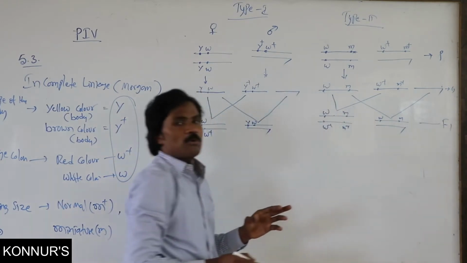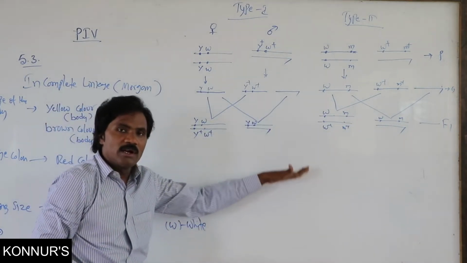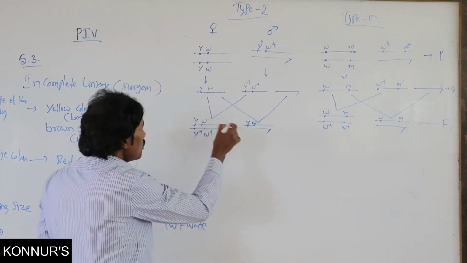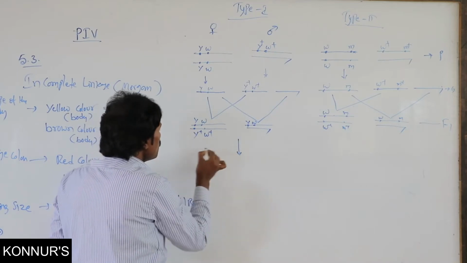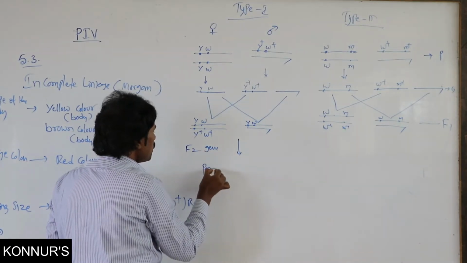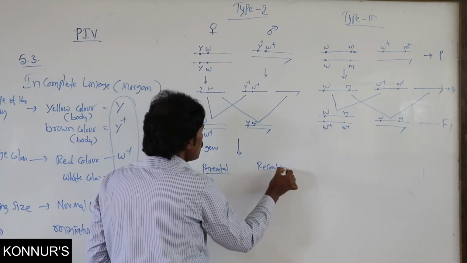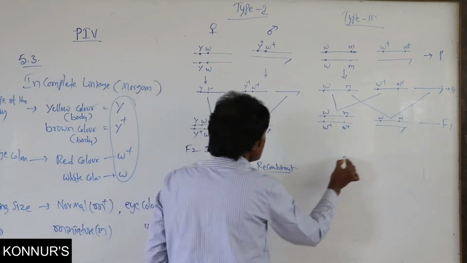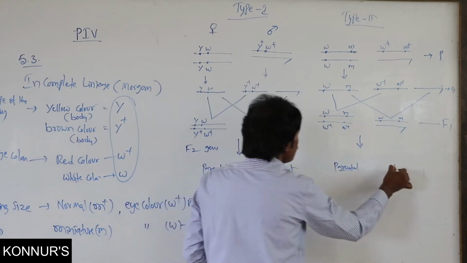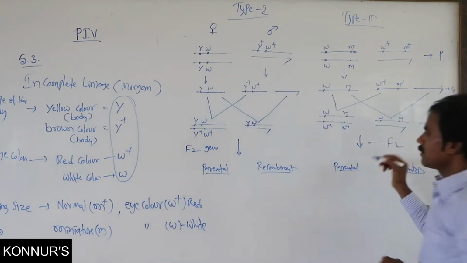In that F1 progeny, one can know in detail in the F2 progeny what the recombinant percentage is. In the F2 generation, there are the parental type and then the recombinant type. Here also, in the F2 generation, parental type and recombinant type.